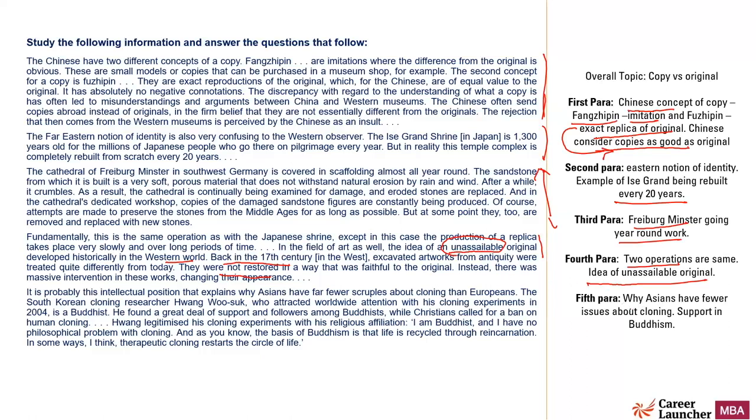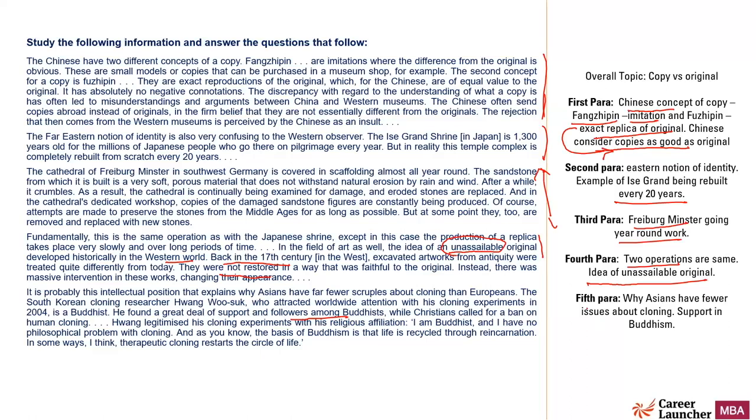The fifth para talks about why Asians support cloning. It talks about how perhaps they believe in Buddhism, and Buddhism also talks about recycling. So they have fewer problems with cloning as compared to Europeans. That is what the fifth paragraph is all about. So not a very difficult passage.